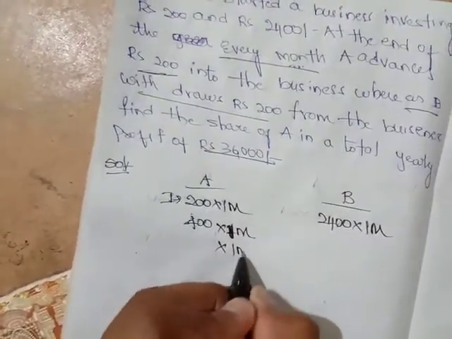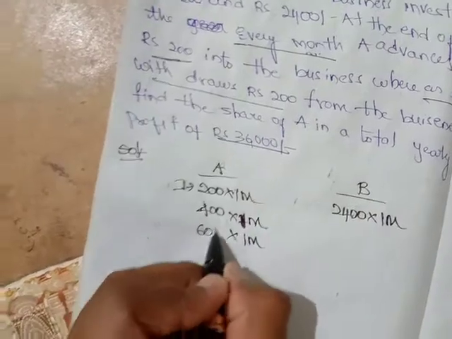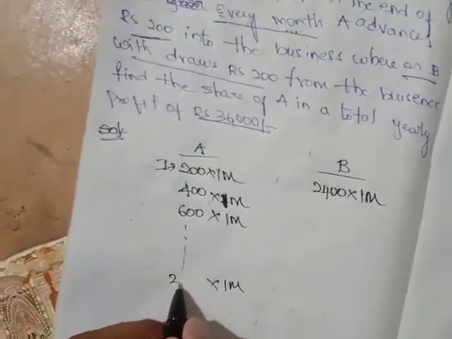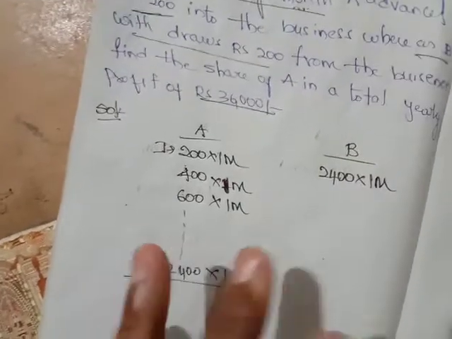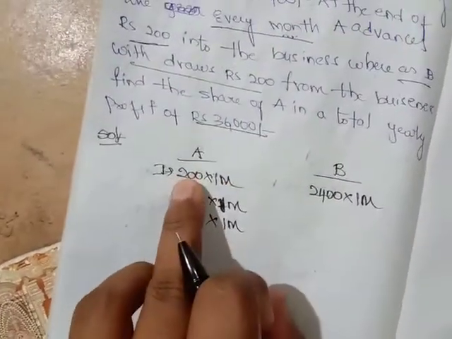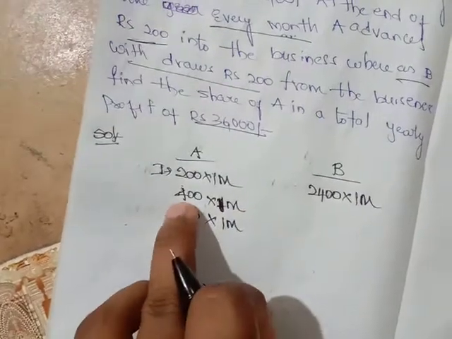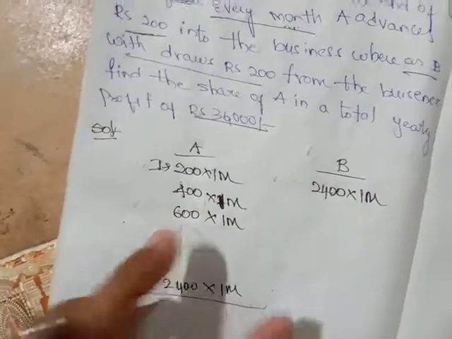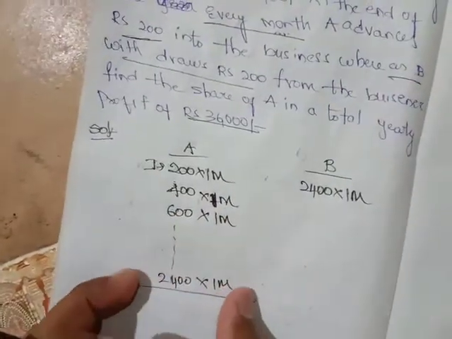And for the third month he'll be adding 200 now, so he'll be getting 600. And so on. For 12 months he'll be reaching 2400. Right or no friends? For the first month he is investing 200, for the second month 400, for the third month 600, and for 12 months we'll be getting 2400.